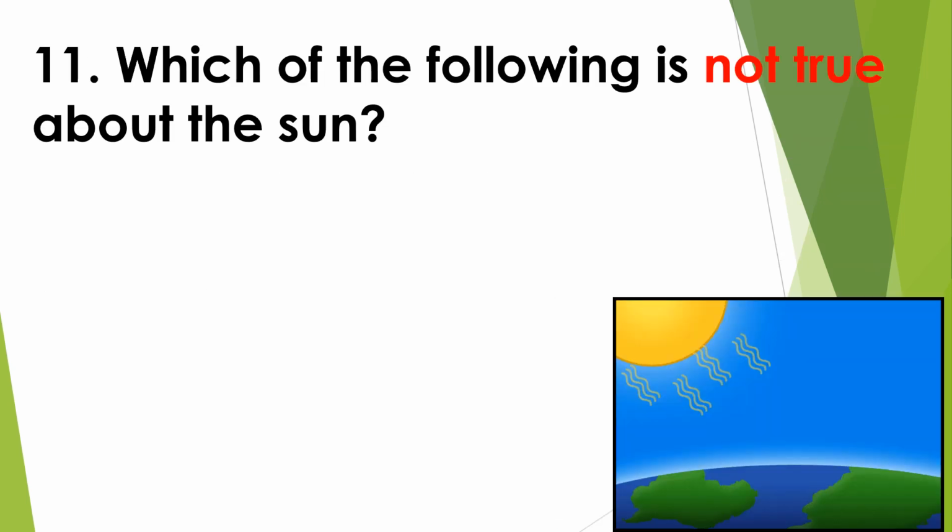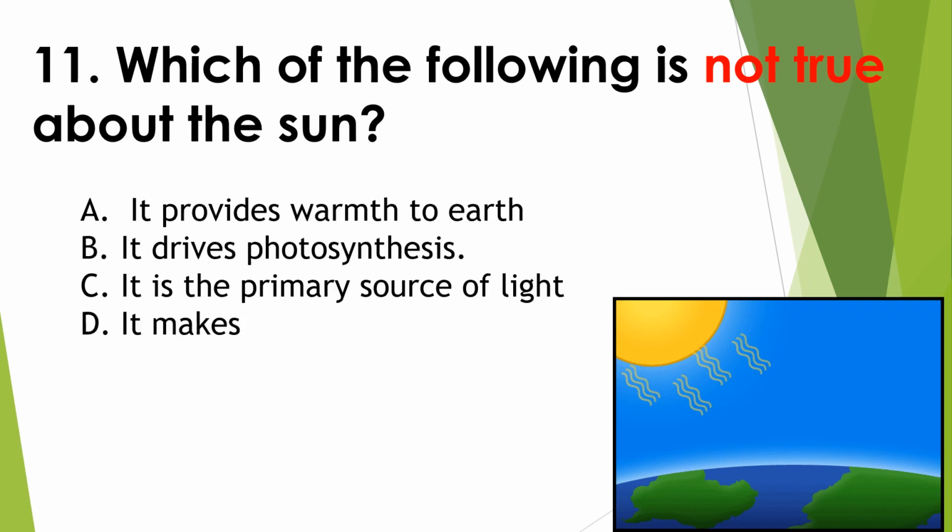Which of the following is not true about the sun? A. It provides warmth to earth. B. It drives photosynthesis. C. It is the primary source of light. D. It makes the earth cold and dark. Not true about the sun. So, the correct answer is letter D.